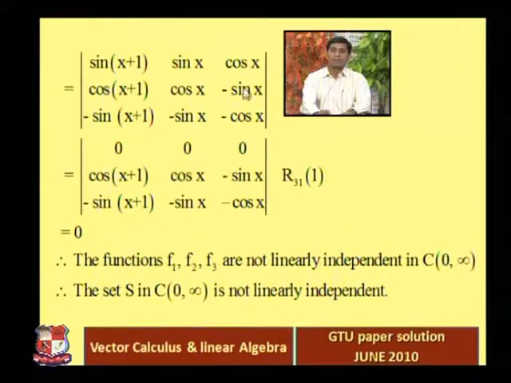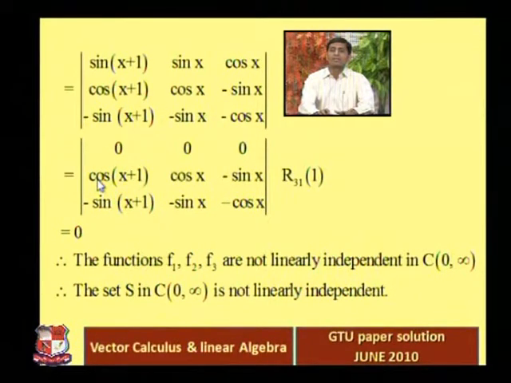Here all are positive, here all are negative, but the functions are the same. Sin x plus 1, so this is minus sin x plus 1, sin x minus sin x, cos x minus cos x. So whenever you add the first and third rows, the first row becomes 0, and the second and third rows stay as they are.